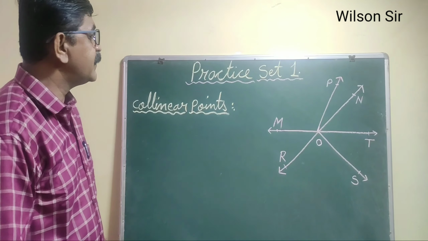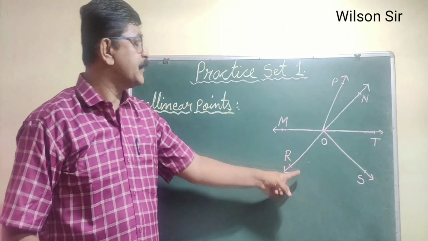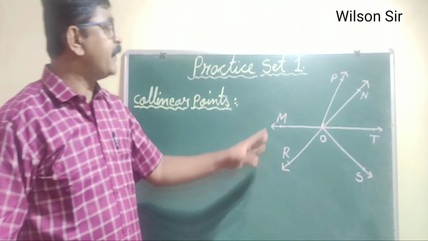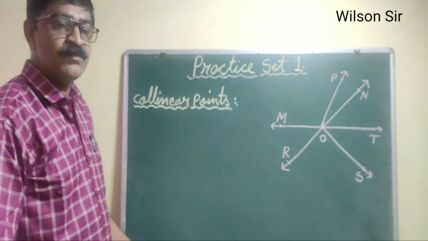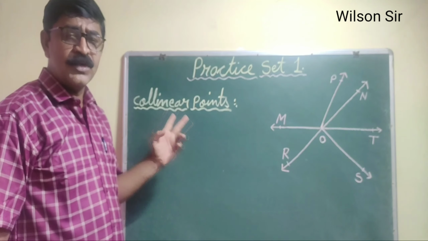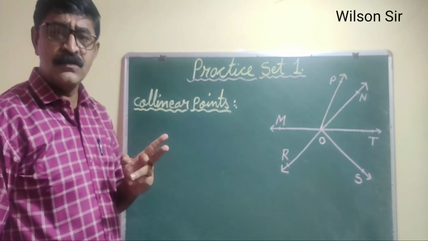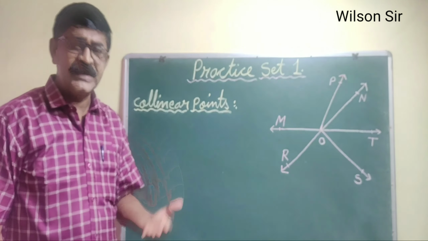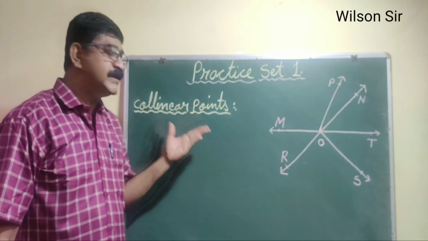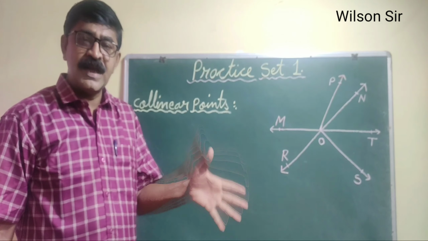So in practice set 1, the first question is on this figure, we have to tell the names of collinear points. Already we have seen earlier what collinear points are. Can you recall the definition? Once again I will repeat, what are collinear points? Points which lie on the same line.